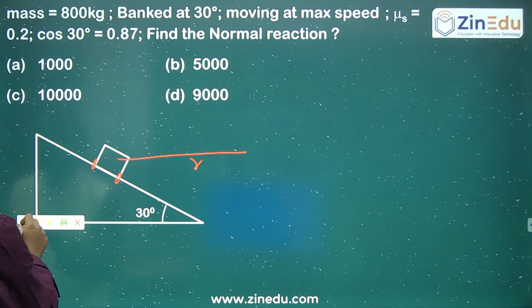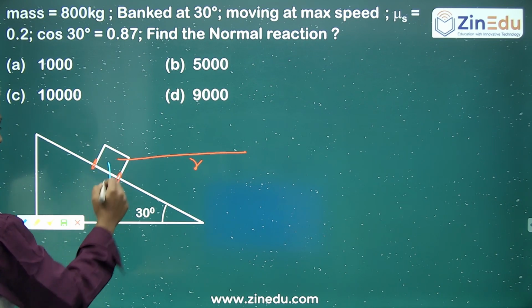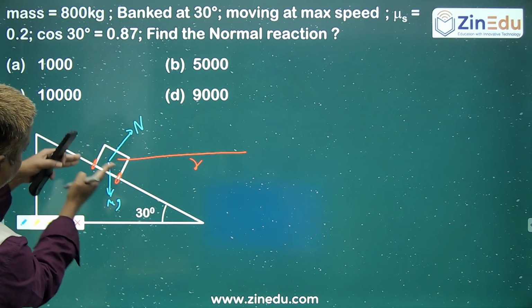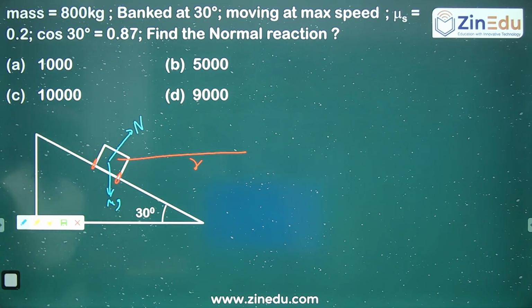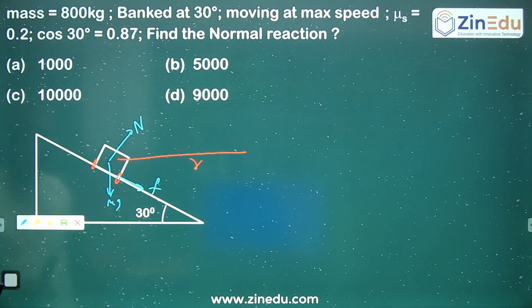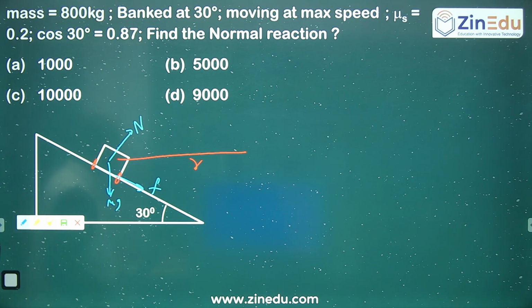Now if you take the forces, with more speed it will try to skid away like this. These are all the forces. Which components of force are responsible for the central force?